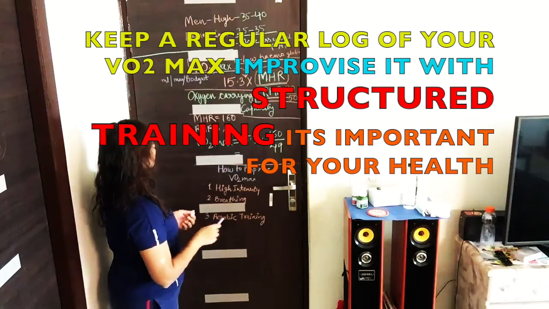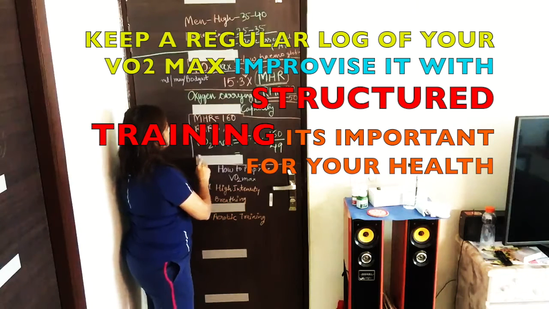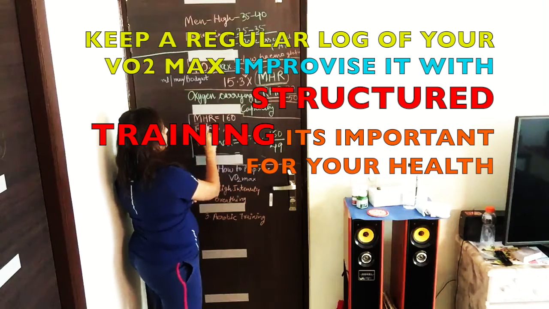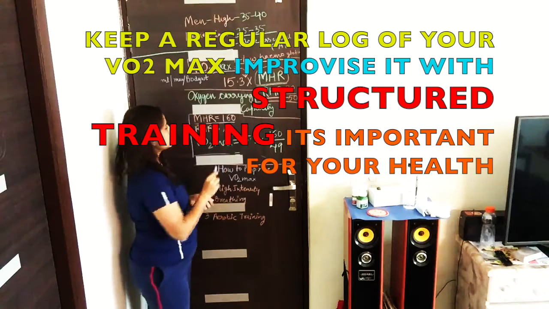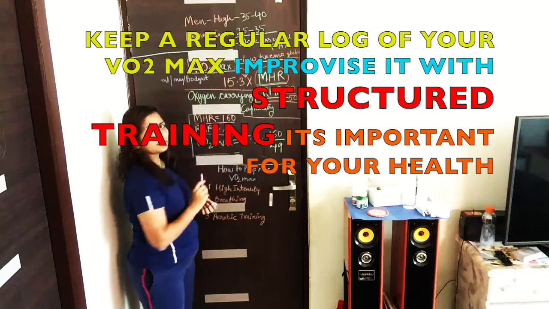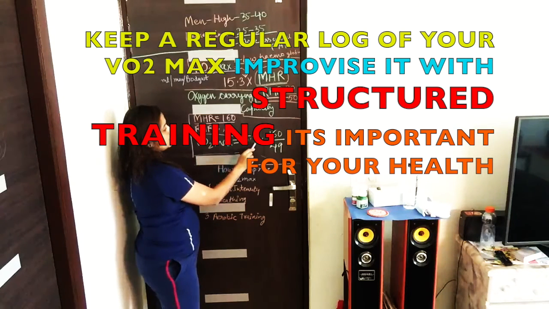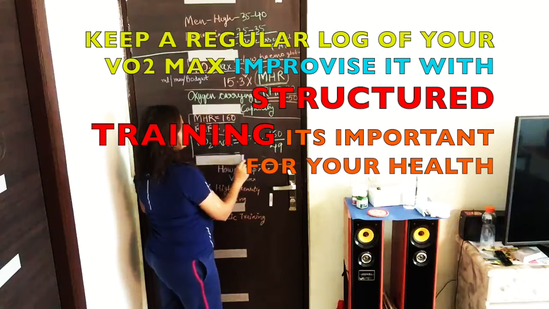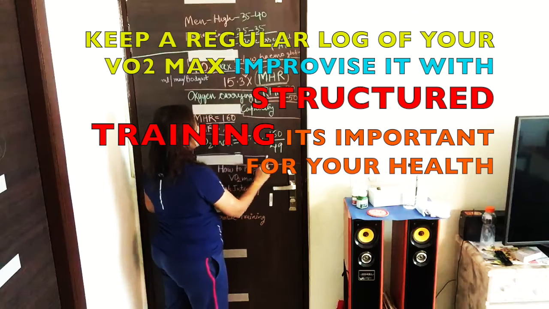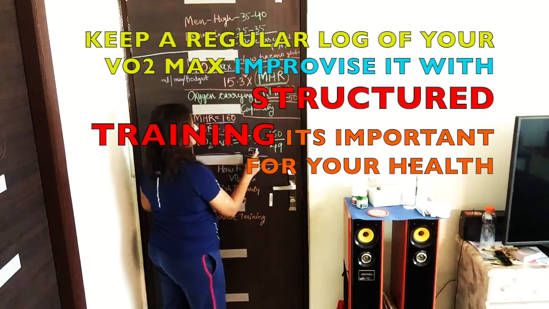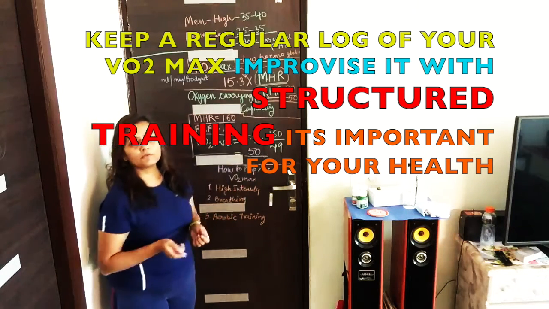Now this is the calculation, how we can calculate it. If your maximum heart rate is 160 and your resting heart rate is 49, then your VO2 max will be 15.3 multiplied by 160 divided by 49. Whatever answer comes here, it will be around 50 or something. That will be your VO2 max.